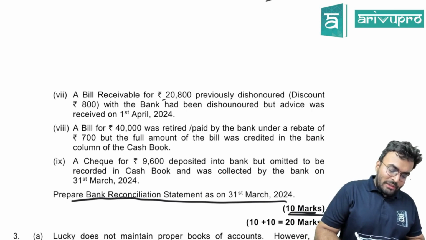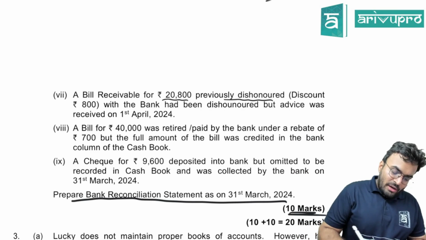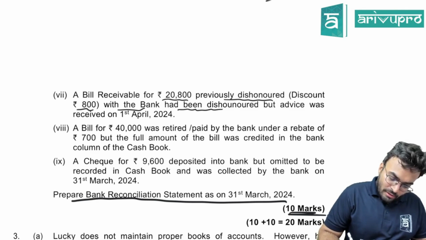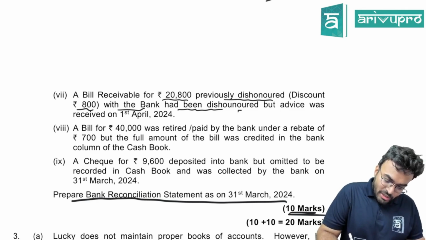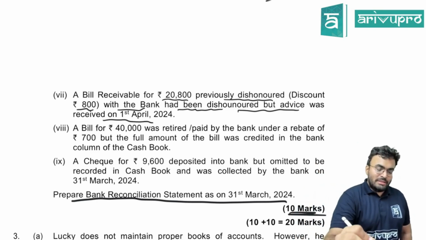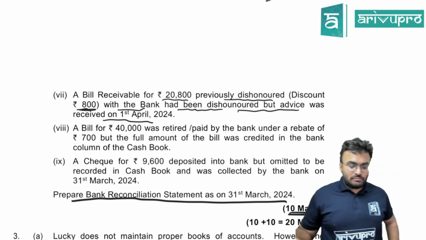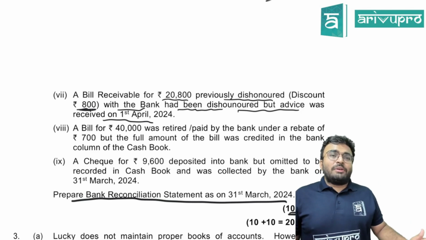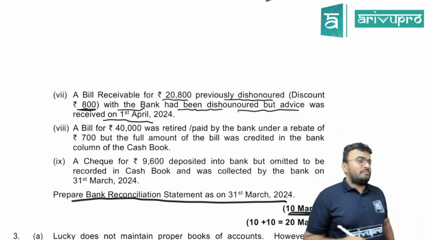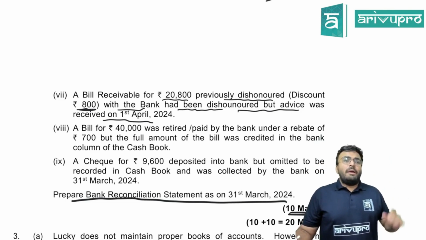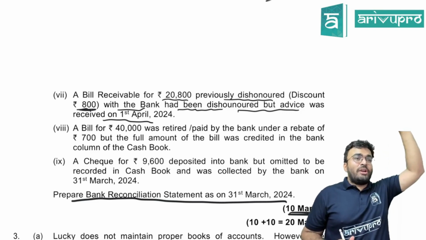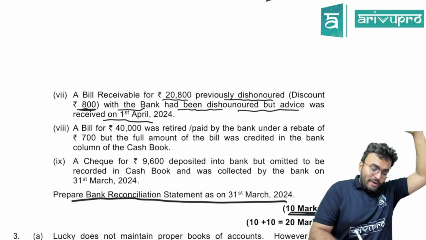Bills receivable for 20,800 previously dishonored. Discount 800 with the bank. Had been dishonored, but advice was received on 1st April. Discount 800. Why are they telling? That means earlier it was a discounted bill. Bill was discounted. Now it is dishonored. So what will happen? Bank has removed money from your account. Removed money means balance has increased because it is OD balance. It is increased. In cash book you have not passed entry.